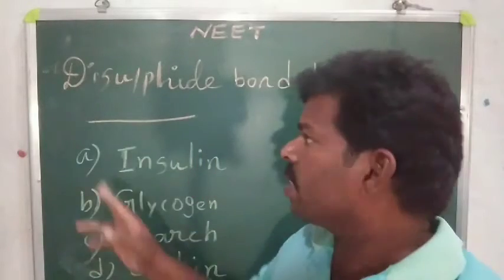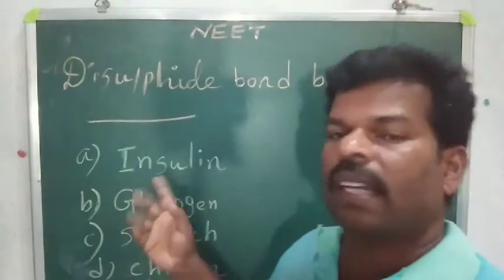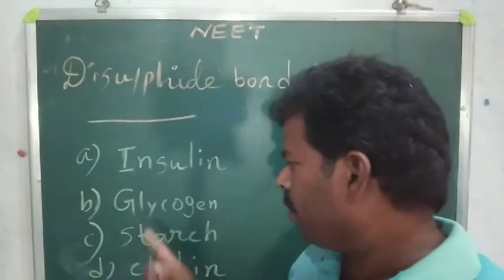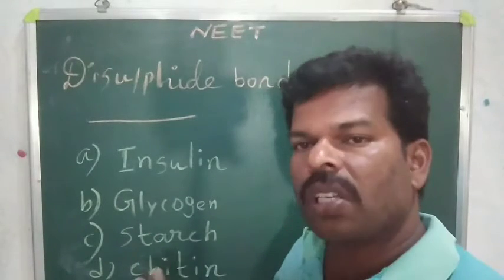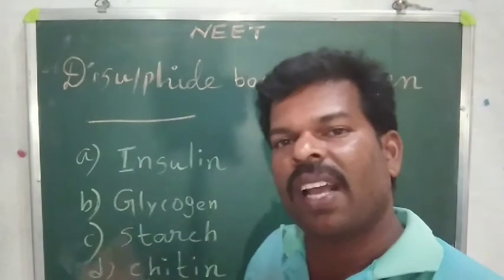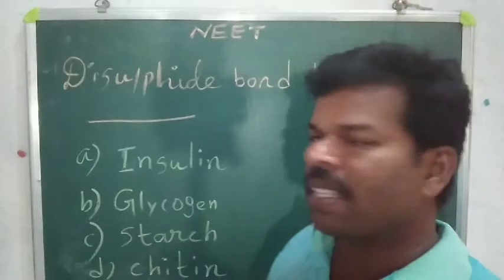That is very interesting. Disulfide bond between dash and dash. Understand? Insulin, glycogen, starch and chitin. They have four options given. Which one is the answer? Can you guess?